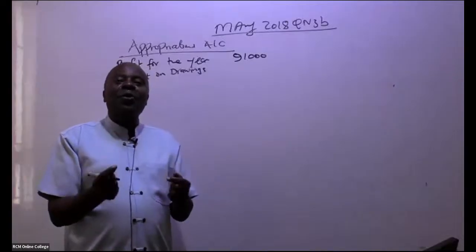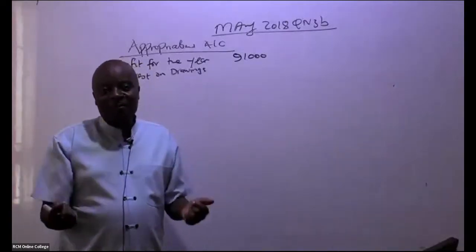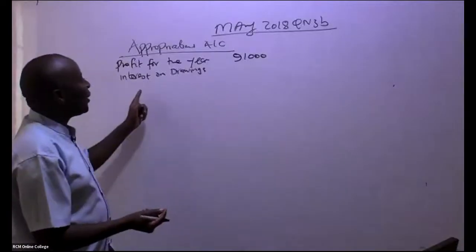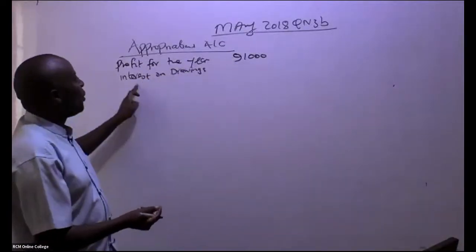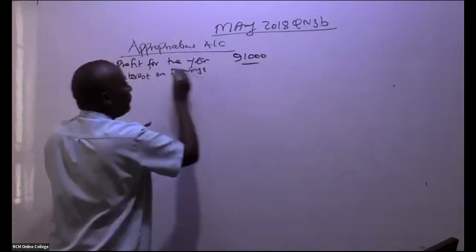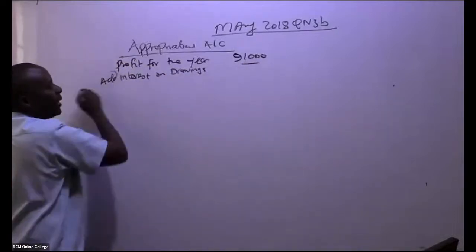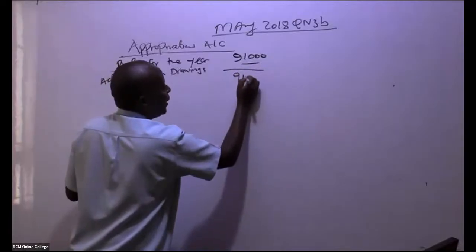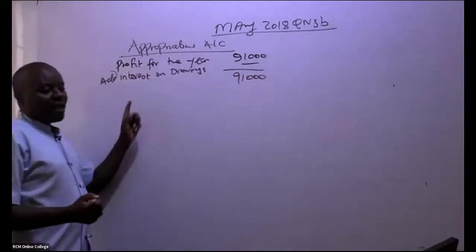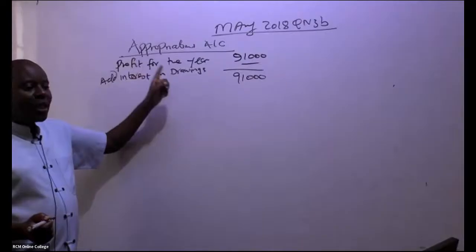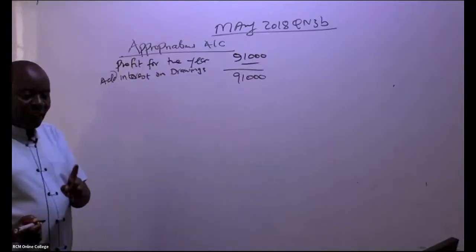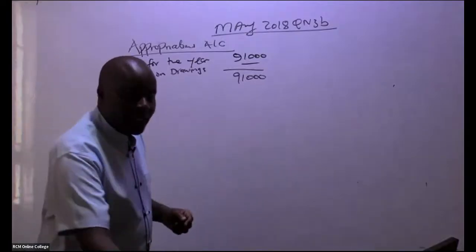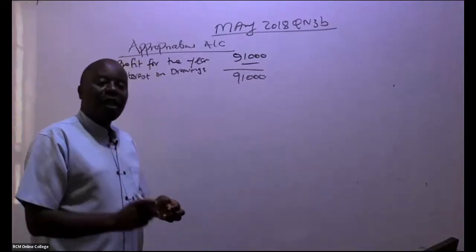But remember that soft loan is basically fake. So if there is any interest that has been charged on this amount, you shall always add this interest back. In this question, ladies and gentlemen, we don't have any interest on drawings. Please don't forget that.